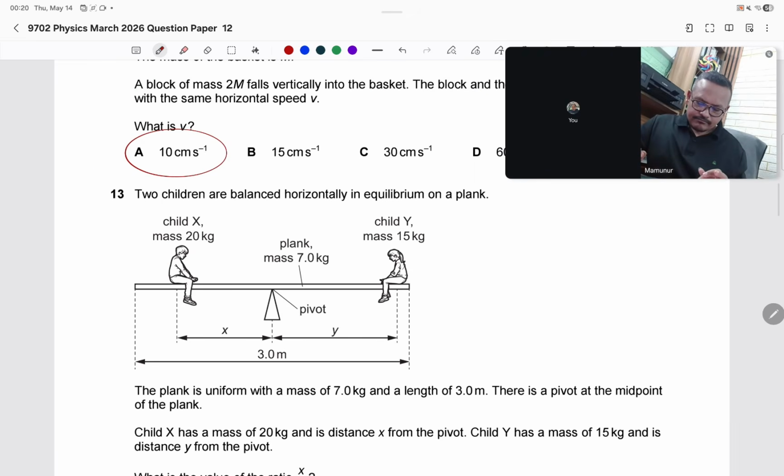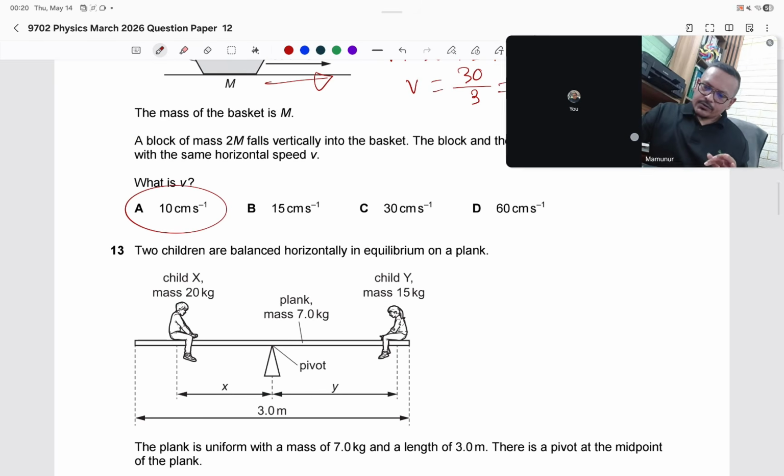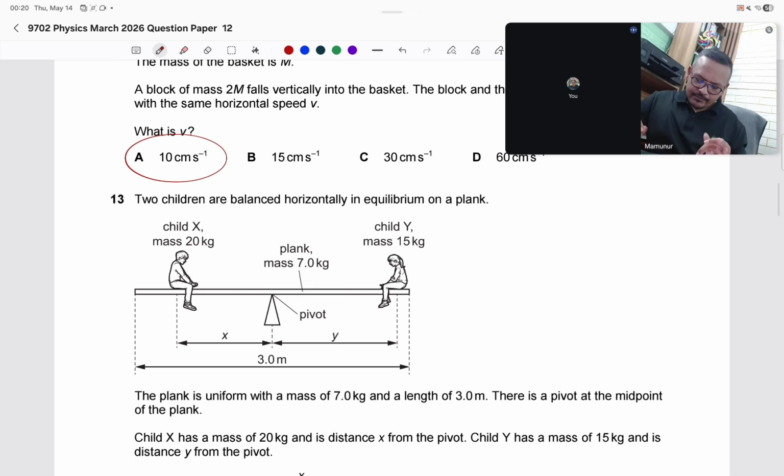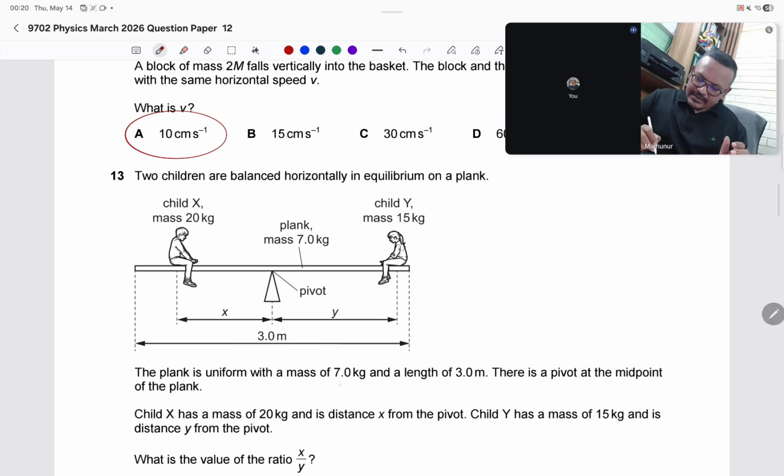Number 13. Two children are balanced horizontally in equilibrium on a plank. The plank is uniform with mass 7 kg, length 3 meter. There is a pivot at the midpoint of the plank. So this 7 kg will not create any effect, either clockwise or anti-clockwise, because it acts at the pivot. This is the center of mass, which acts at the midpoint, so do not think about this 7 kg.